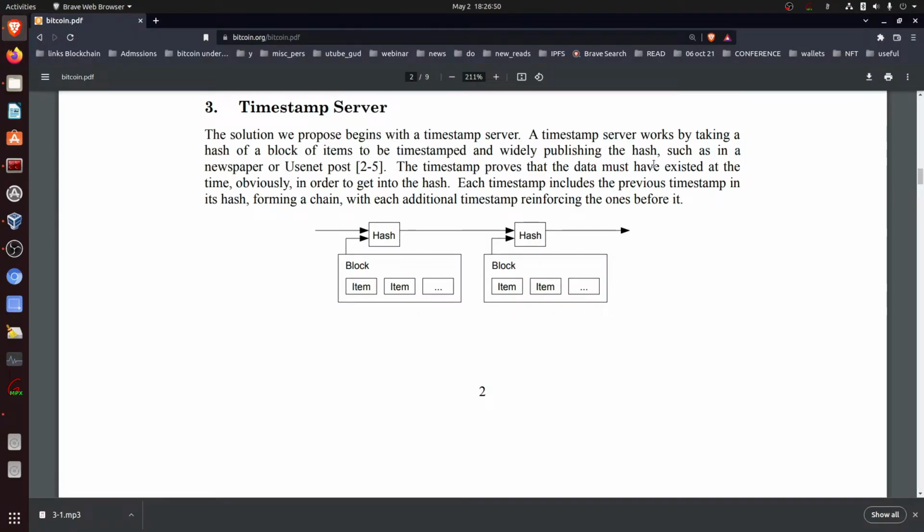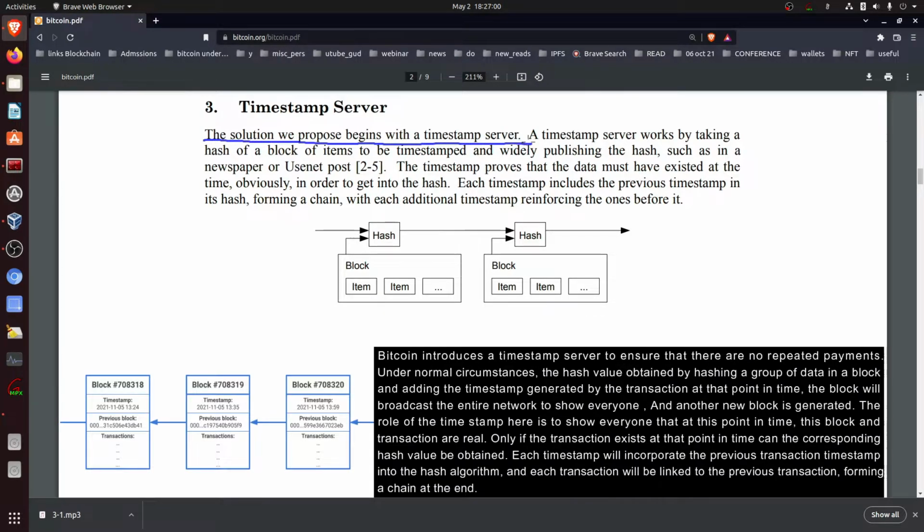So now we come to the third paragraph, that is timestamp server. It's a small paragraph. It reads, the solution we propose begins with a timestamp server. Now, this basically emphasizes that the complete ecosystem of Bitcoin, the complete ecosystem of hashes, the complete ecosystem of connecting blocks, the complete chain of blocks is enabled primarily on a timestamp server.